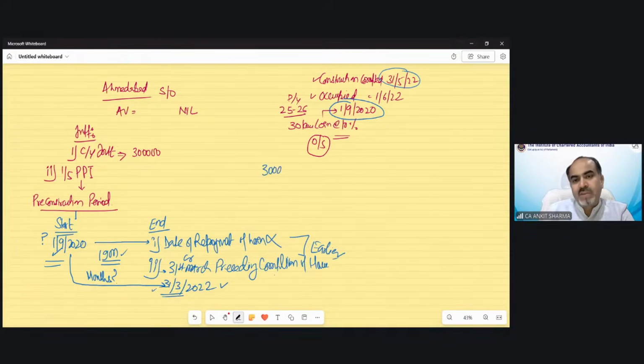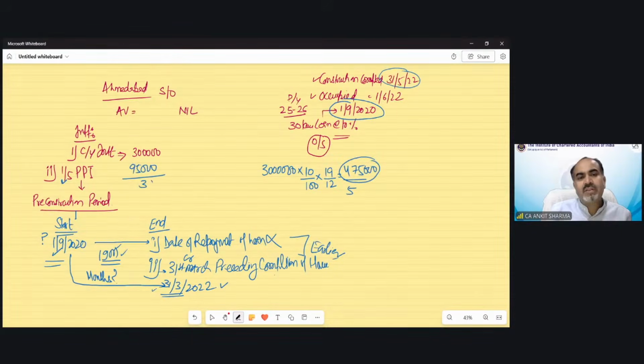Loan amount, which has been given in the question, 30 lakh, rate of interest 10%, and you need to calculate the interest of 19 months. So we multiply it by 19 divided by 12. That would be my pre-construction period interest, and it would be 4,75,000. And we can claim only 1/5 every year from the year in which the house has been completed. So 1/5 of 4,75,000 would be 95,000. So total interest is 3,95,000, but we can only claim a maximum of 2 lakh rupees.